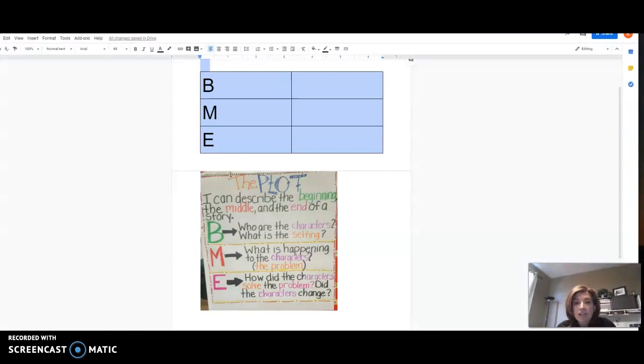So when we are writing a beginning, middle, and end of a story, we're going to be focusing on these items here that I am showing you in the anchor chart. So when we are retelling the beginning of a story, right here where the B is, we're going to be telling them what the setting is. Remember, setting is where and when a story takes place. So when we do the beginning of a story, we're going to be focusing on the characters and the setting. So let's try this out together.